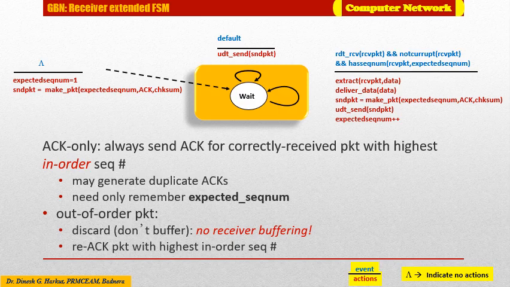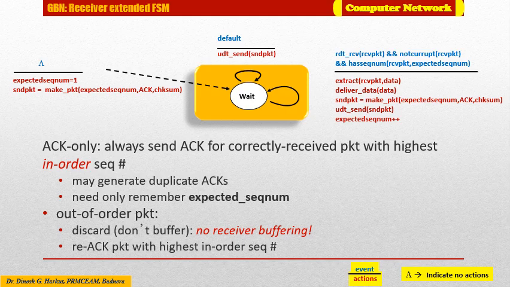Thus, while the sender must maintain the upper and lower bound of its window and the position of the next sequence number within this window, the only piece of information the receiver needs to maintain is the sequence number of the next in-order packet. That is, the expected sequence number. Here the receiver maintains the sequence number of the next expected packet. This value is held in the variable expected sequence number.